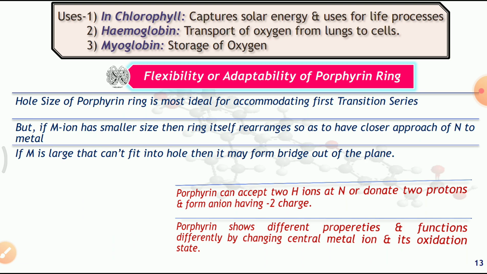So now in the next module, students, we will discuss hemoglobin and myoglobin. These are types of metalloporphyrin, and it is an interesting point, and it will be a fruitful discussion to talk about hemoglobin and myoglobin, because these are examples of metalloporphyrin. So we will discuss that in the next lecture.